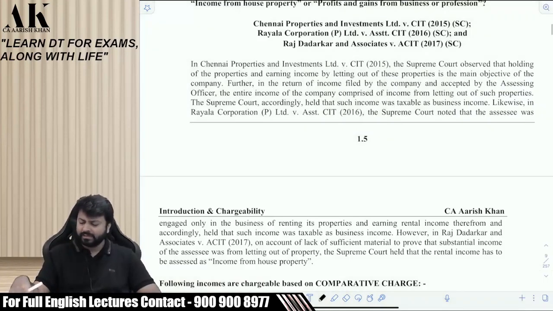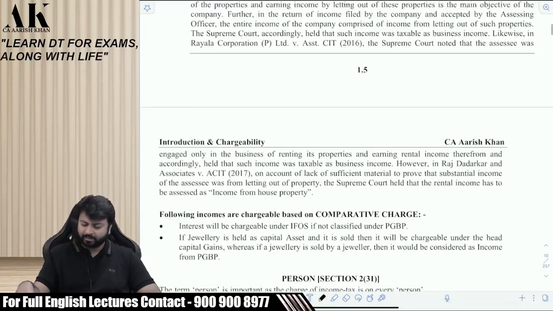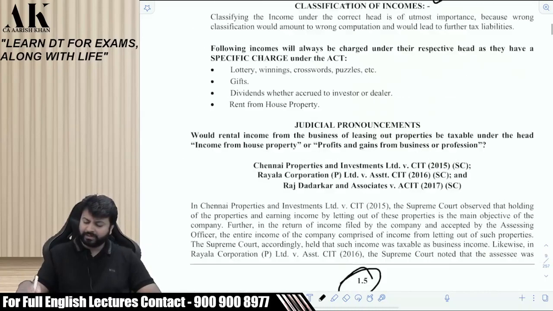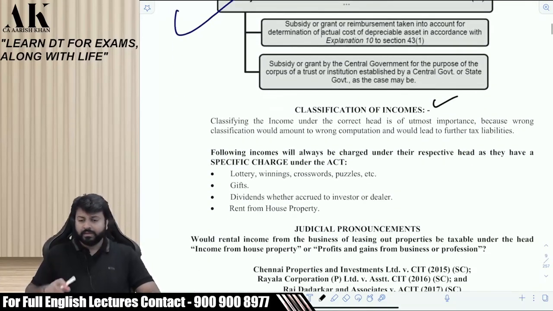Now, all of them are written in the book. Let us read that particular thing now. Come to classification of income on page number 1.5 in your textbook. Okay, let's read this once. Very important aspect it is. Classifying the income under the correct head is of utmost importance, because wrong classification would amount to wrong computation and would lead to further tax liabilities. Following incomes will be charged under their respective heads as they have a specific charge under the Act. Lottery winnings, crossword puzzles, etc., always under IFOS. Gift, IFOS.